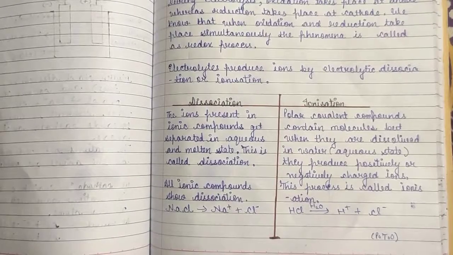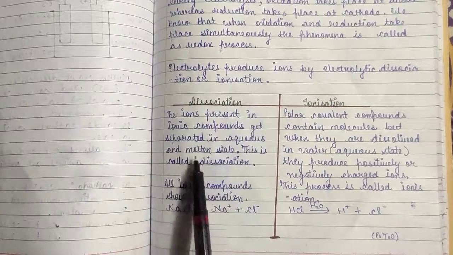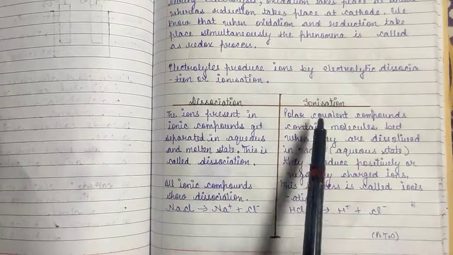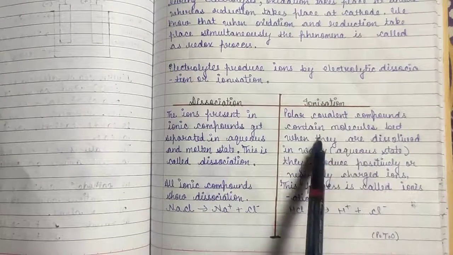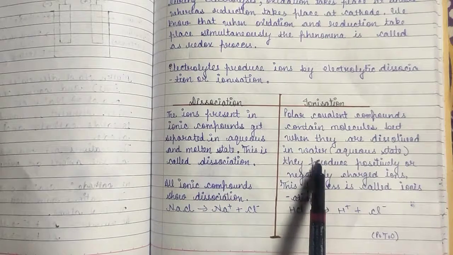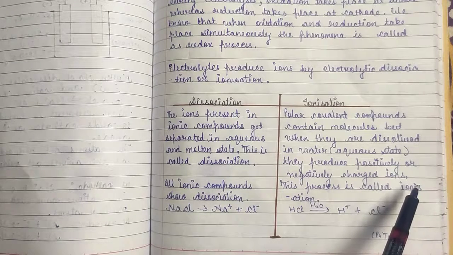Dissociation is when the ions present in the ionic compounds get separated in aqueous and molten state. Whereas in ionization, polar covalent compounds contain molecules, but when they are dissolved in water, which is aqueous state, they produce positively or negatively charged ions.